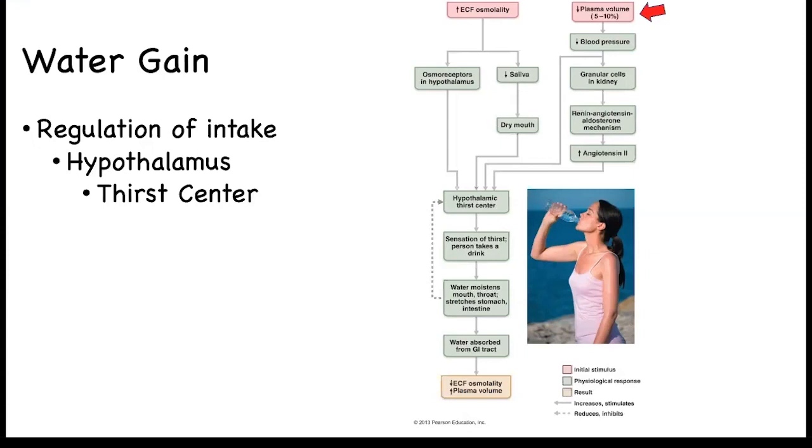When plasma volume drops, that drops the blood pressure. A drop in blood pressure in the afferent arterioles stimulates the JG or granular cells to release renin. And through the renin-angiotensin-aldosterone mechanism, angiotensin II is produced. Angiotensin II then will go to the thirst center and bring about the same response as mentioned earlier.